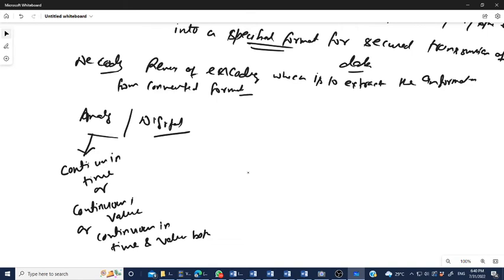Digital means discrete in time as well as value. If the signal is discrete in time and value, then the signal is digital.